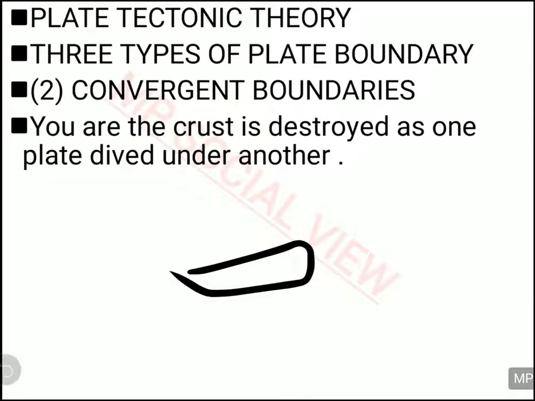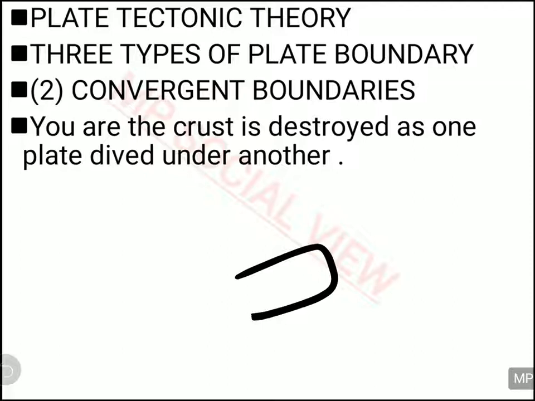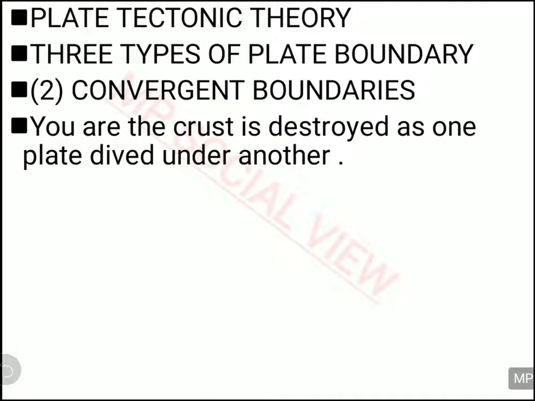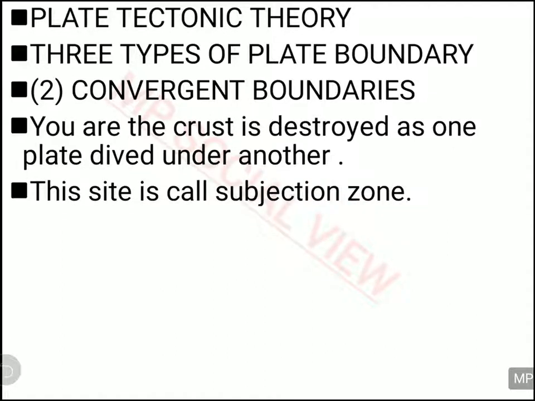And when one goes over the other, some part of the crust is getting destroyed. So this much part is making a single crust, and this much area is getting lost. This much crust is getting destroyed because of the convergent boundary. This is also called a subduction zone, because one plate is going under the one above, and in this the destruction of the crust takes place.